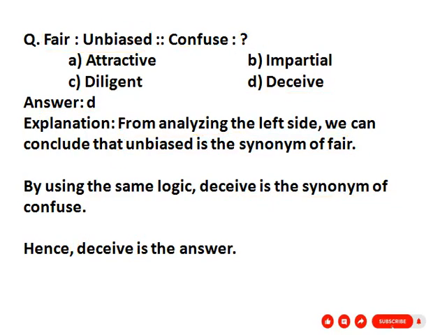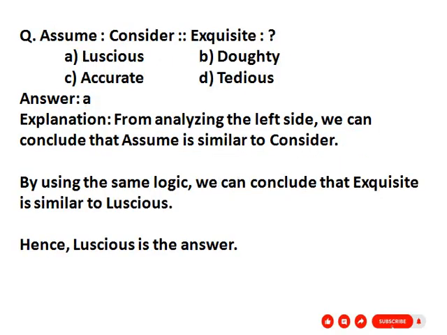Our next question is assume, consider, exquisite, question mark. So the first group, assume, consider. So what is the relation between these two, assume and consider?